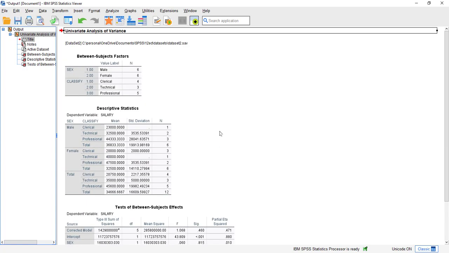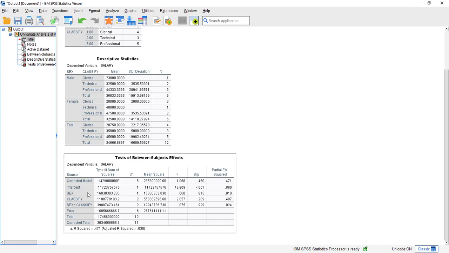For our analysis of variance, we actually have 3 answers. We have a main effect for sex, a main effect for job classification, and the interaction. Here, the main effect for sex is significant, job classification is not, but there is a significant interaction. When there is a significant interaction, it's a good idea to make a plot to look at the exact nature of that interaction.